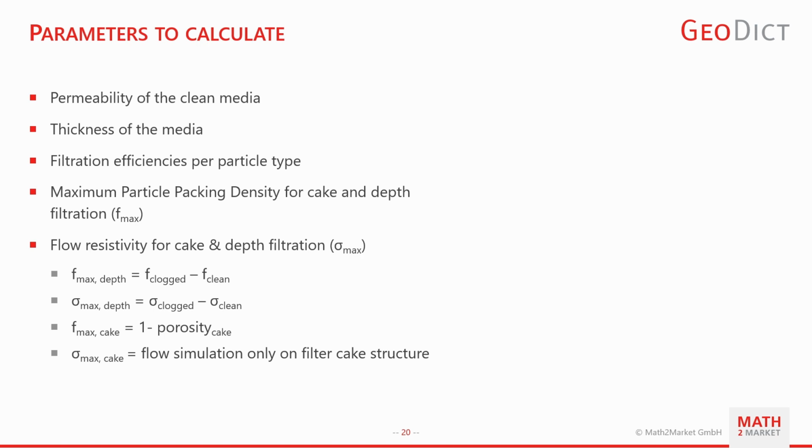These are listed here as, first of all, the permeability of the clean media, then the thickness of the media, the filtration efficiencies per particle type, the maximum particle packing density for cake and depth filtration, and also the maximum flow resistivity for cake and depth filtration. In previous Geodict versions, the user had to manually compute most of these parameters and insert them into FilterDict Element.